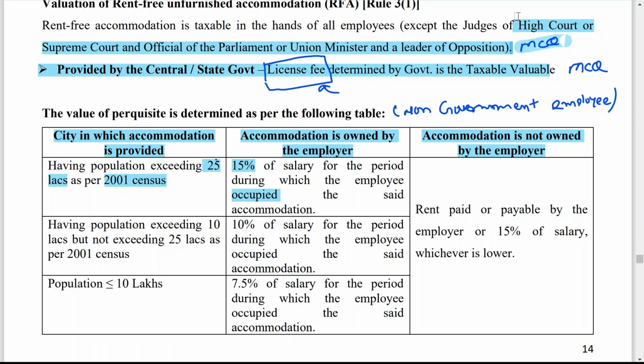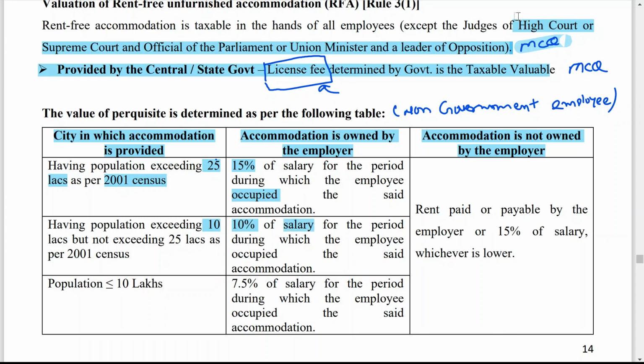Now, if the population exceeds 10 lakh but does not exceed 25 lakh as per the 2001 census, in that case you follow the same treatment, but what percentage of salary do you have to take?